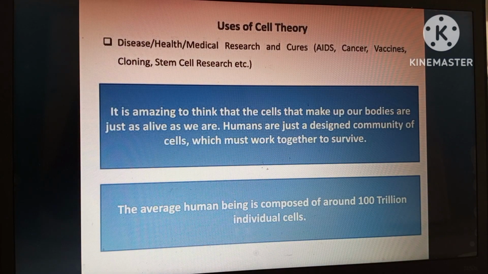It is amazing to think that the cells that make up our bodies are just as loyal as we are. Humans are just a community of cells which must work together to survive. The average human being is composed of around 100 trillion individual cells.